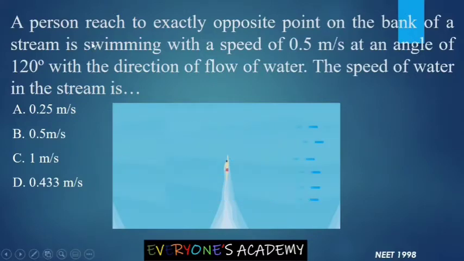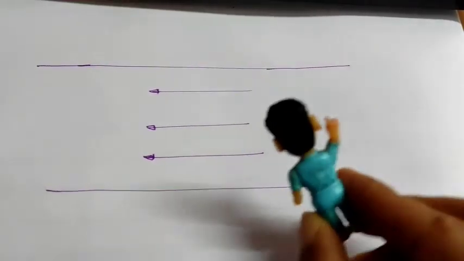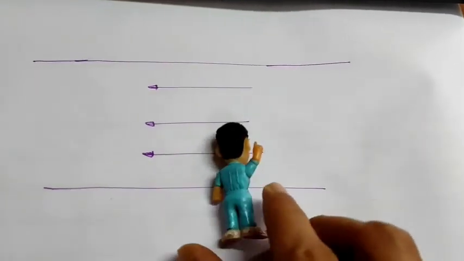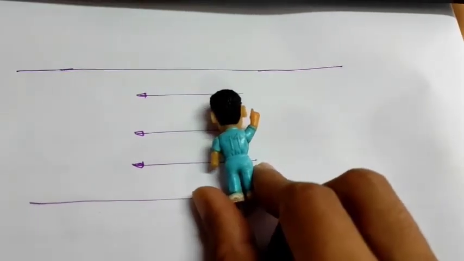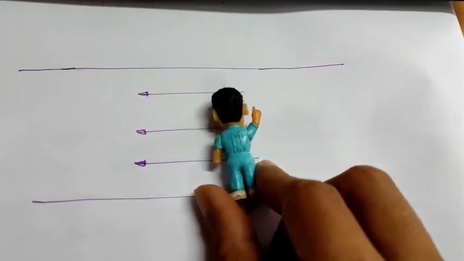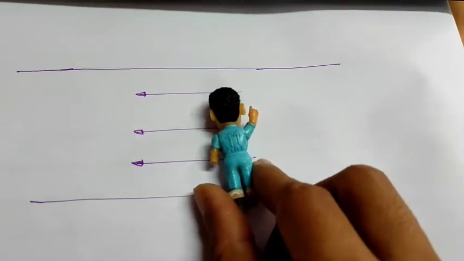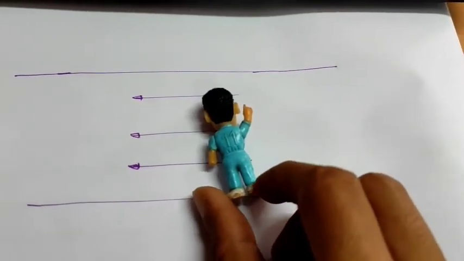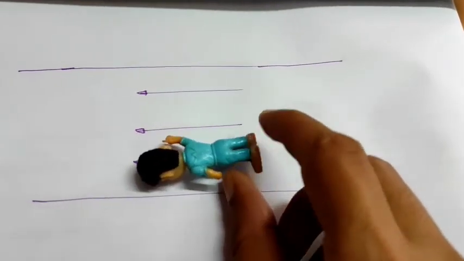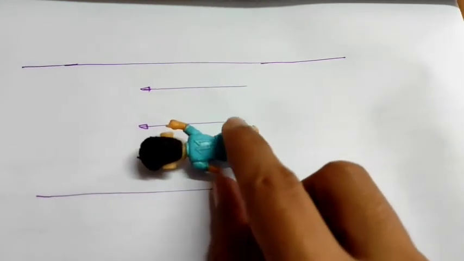Let us see what is given next. A person is swimming with a speed of 0.5 meter per second at an angle of 120 degree with the direction of the flow of water. It is given in the statement that the swimmer swims in the direction at an angle of 120 degree with the direction of the flow of water. So we will measure the 120 degree angle from the direction of the flow of water.